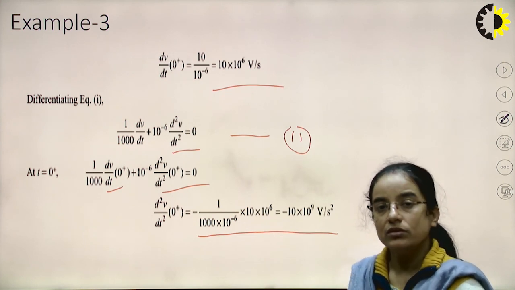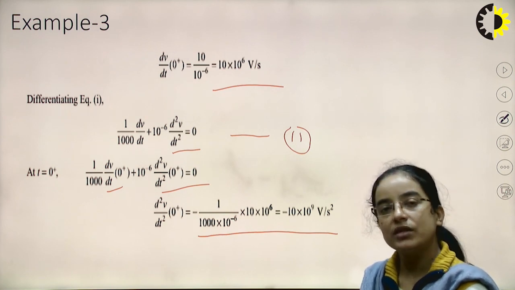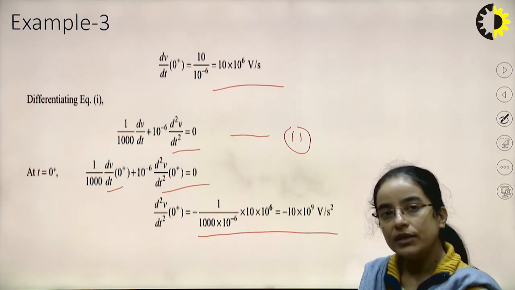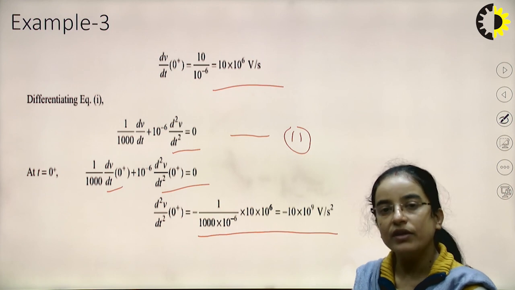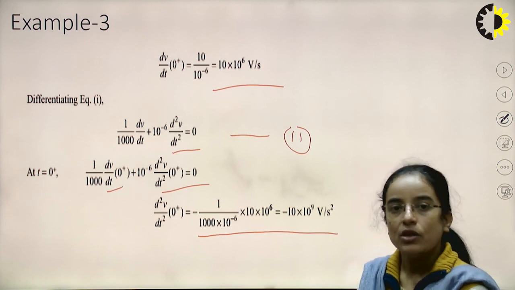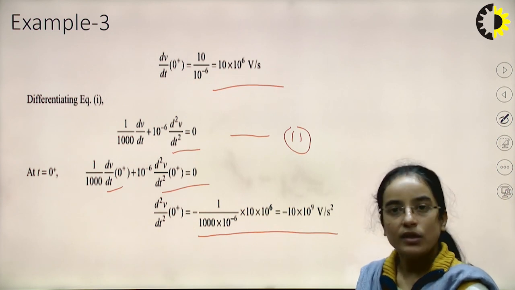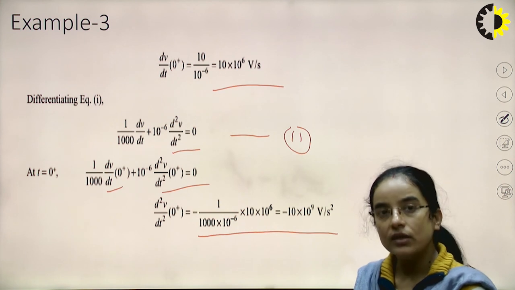So today we discussed the transient: what is transient, what is complete response, and what is steady response. Due to the inductor and capacitor there are initial conditions, because these two network elements are energy storage elements. These may be directly given in the question, or the circuit condition may be given.